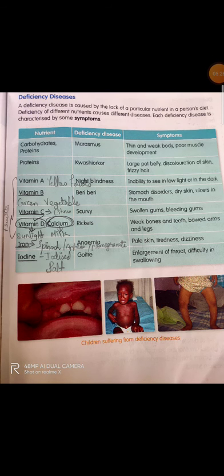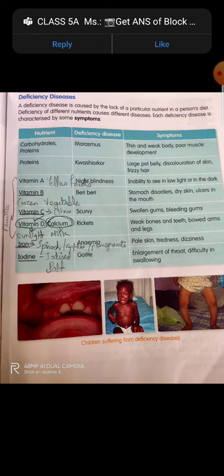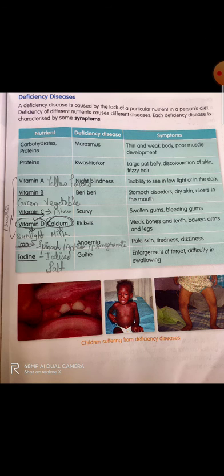Now the next topic is all about deficiency diseases. What are deficiency diseases? They are caused by the lack of a particular nutrient in a person's diet. That is why deficiency diseases happen to the body. Deficiency of different nutrients causes different diseases. Each deficiency disease is characterized by some symptoms. Now, let us study which nutrients will cause which kind of deficiency diseases and what the symptoms of them are. Come on.